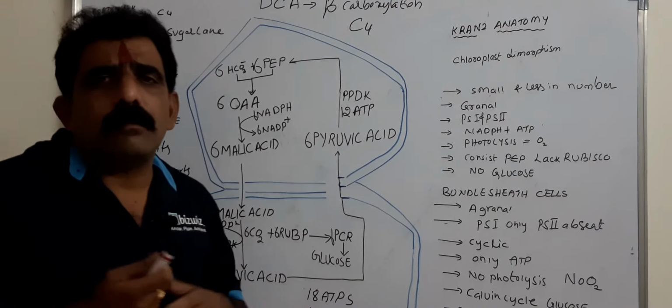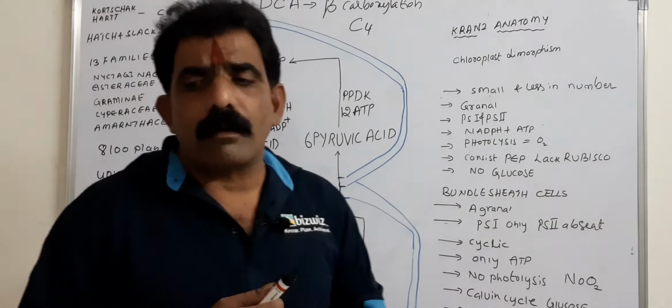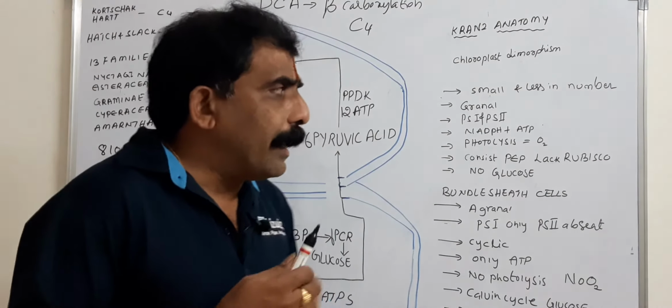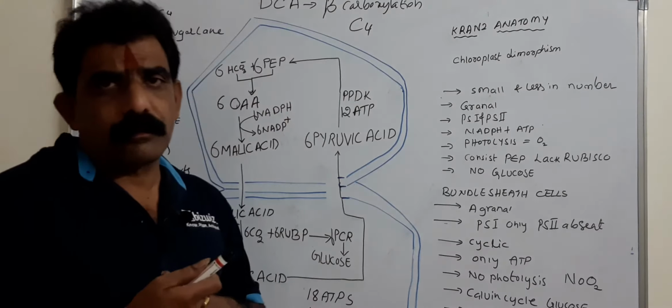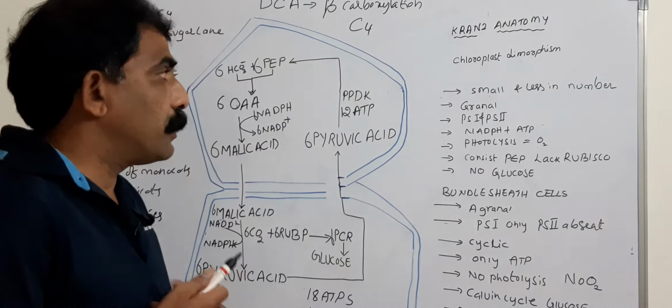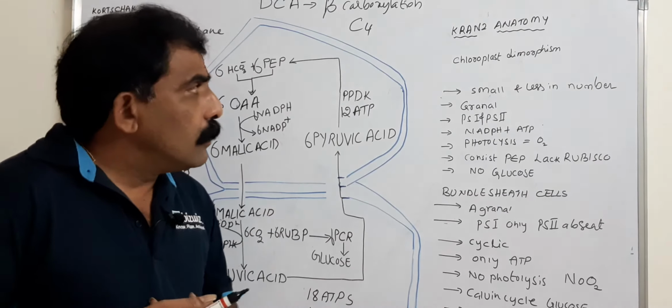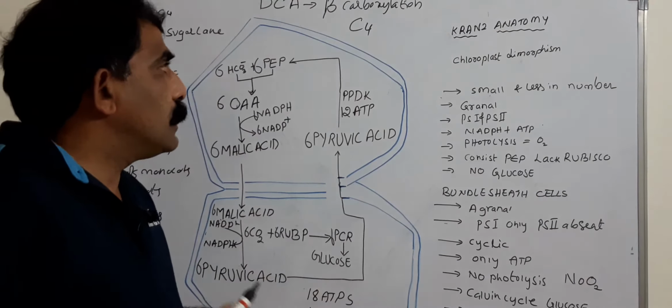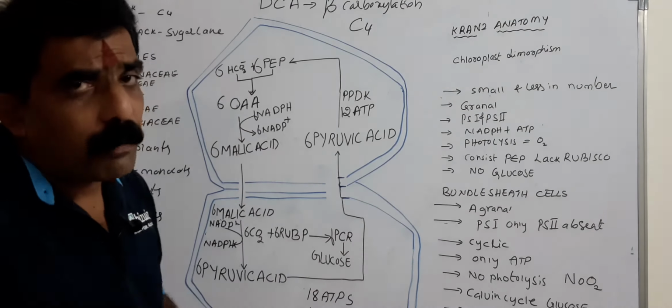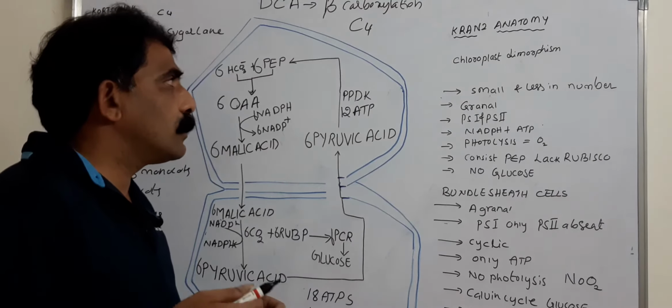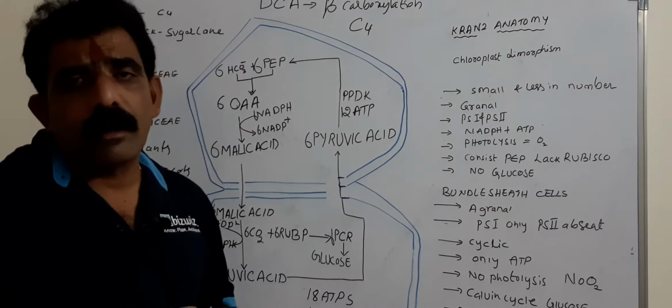For the occurrence of the C4 cycle, we need an anatomical adaptation. That is nothing but Kranz anatomy. So, what is Kranz anatomy? The term Kranz anatomy was given by Haberlandt. Haberlandt is a worker who coined the term Kranz anatomy.